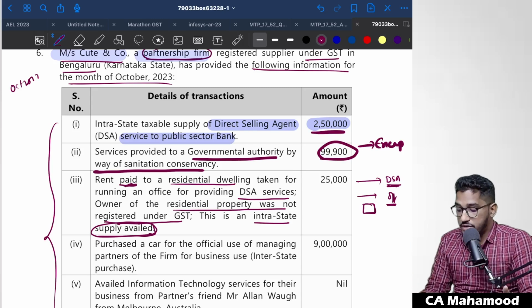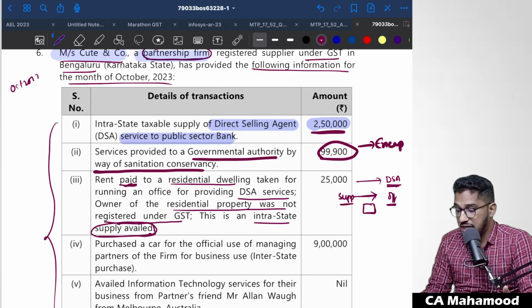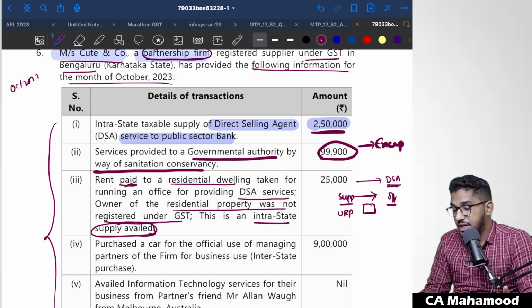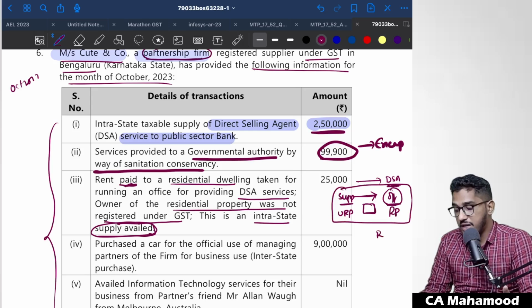And also one more thing here: the person who is providing that property, the supplier of the renting of residential dwelling for commercial purposes, is an unregistered person. And our recipient, none other than Qt and company, is a registered person. So this case is covered under reverse charge mechanism.